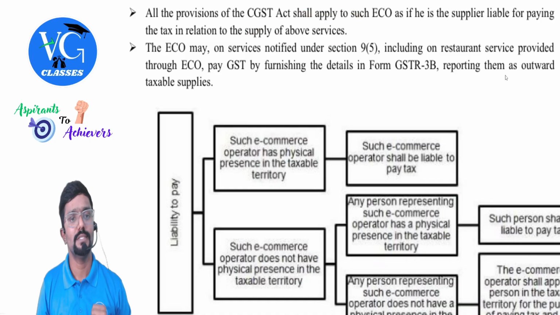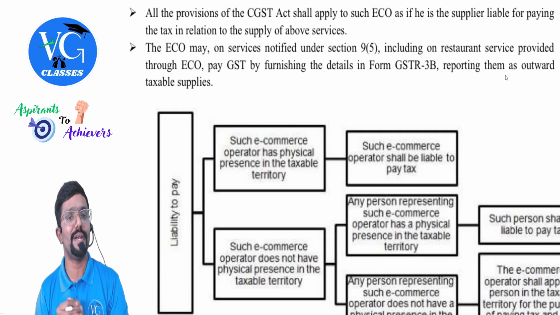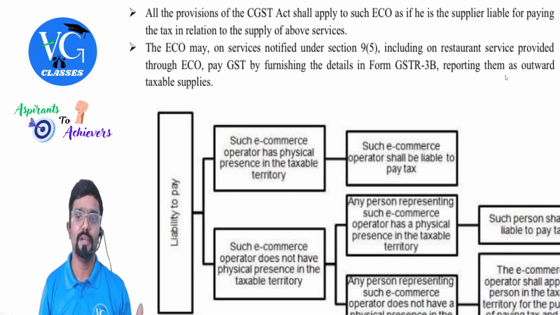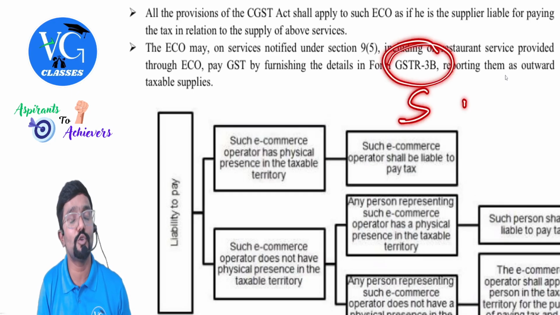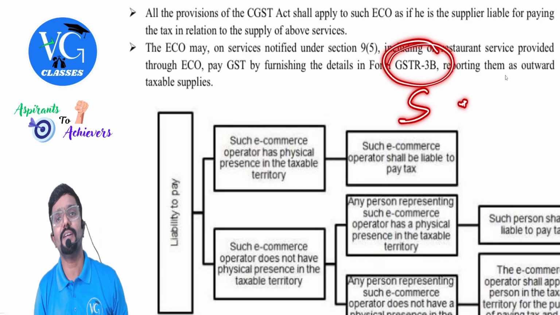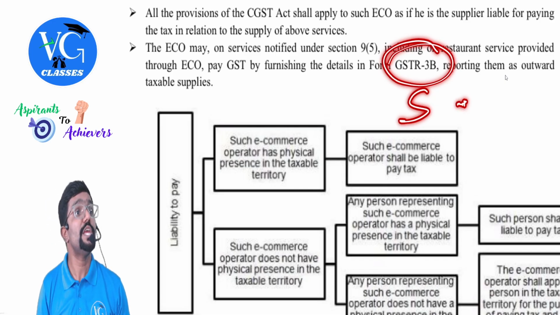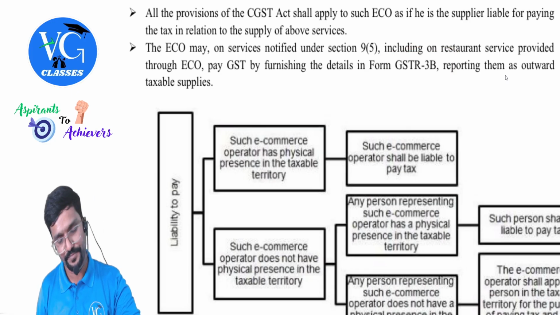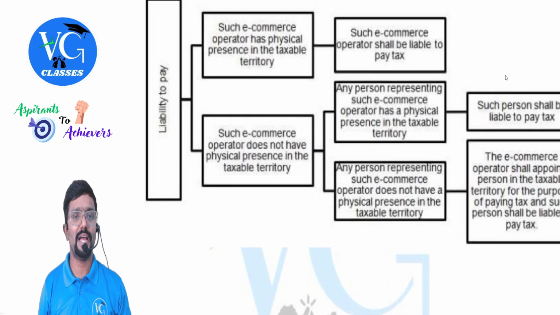The e-commerce operator may, on services notified under section 9(5), including restaurant service provided through an e-commerce operator, pay GST by furnishing what? Returns in Form GSTR 3B, reporting them as outward taxable supply. Actually, this is a return to be filed by the supplier. But here they are asking whom to pay tax? The e-commerce operator. They are telling you, e-commerce operator, as if you are the supplier, file GSTR 3B. Then this thing I have already covered, guys.